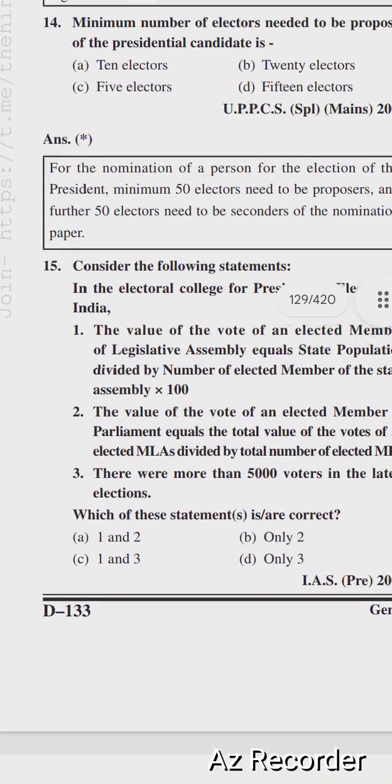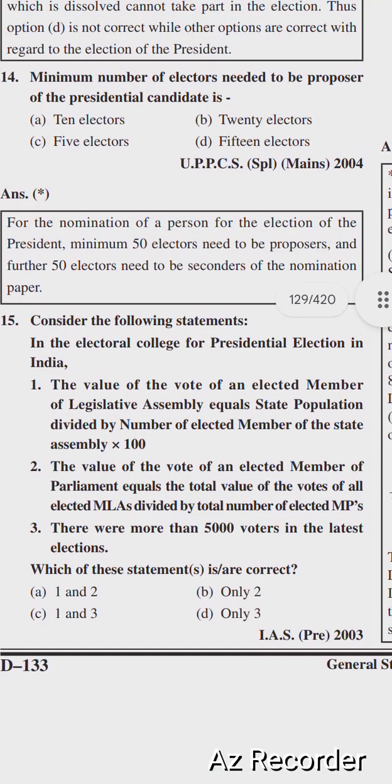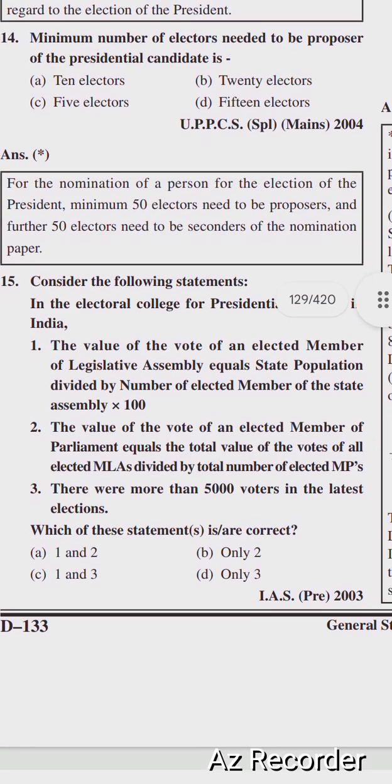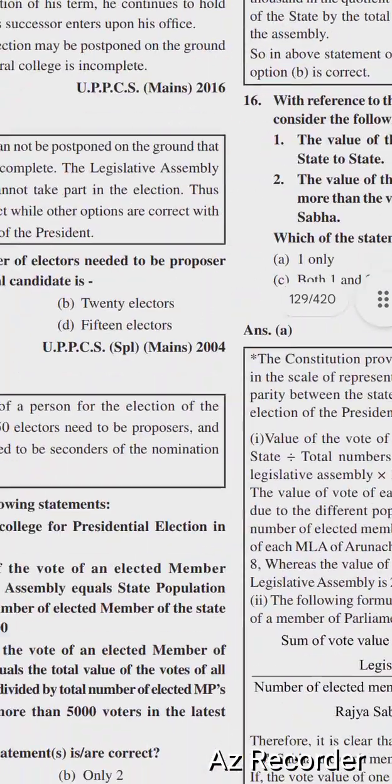So next question: in the electoral college for the presidential election in India, the value of the vote of an elected member of the legislative assembly equals state population divided by number of elected members of the state assembly into 100. The value of the vote of an elected member of the parliament equals the total value of the votes of all elected MLAs divided by the total number of the elected MPs. There were more than 5,000 voters in the latest election. Right option is option number B.